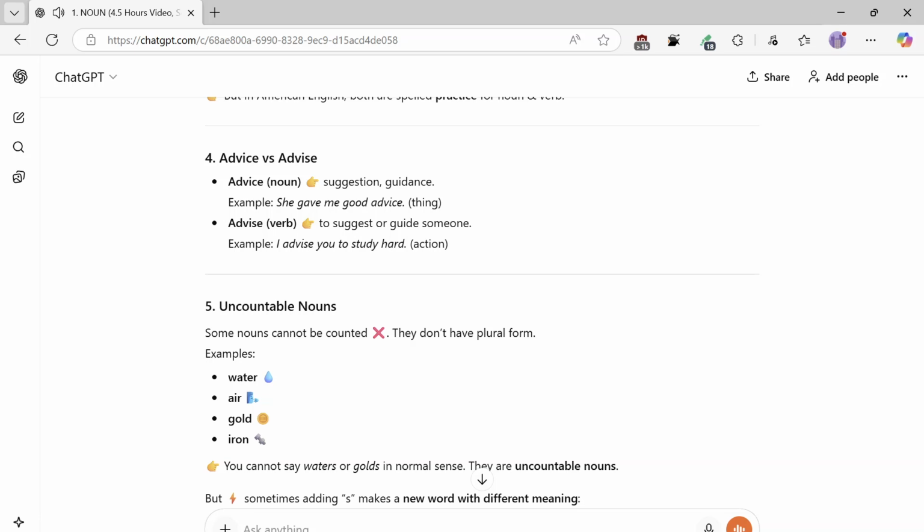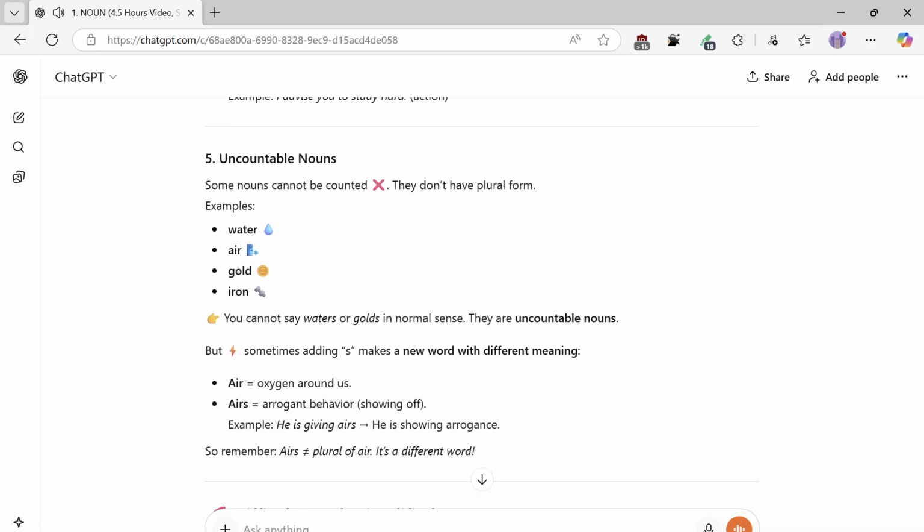Advise, verb, means to suggest or guide someone. Example: I advise you to study hard. Uncountable nouns: some nouns cannot be counted. They don't have a plural form. Examples: water, air, gold, iron. You cannot say waters or golds in the normal sense.